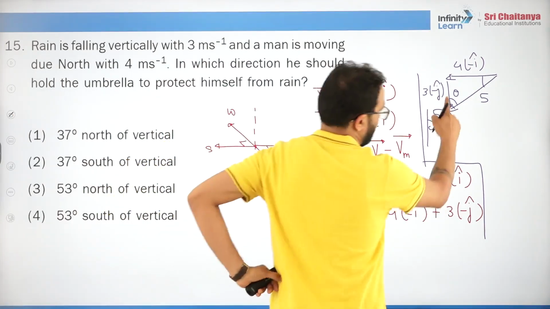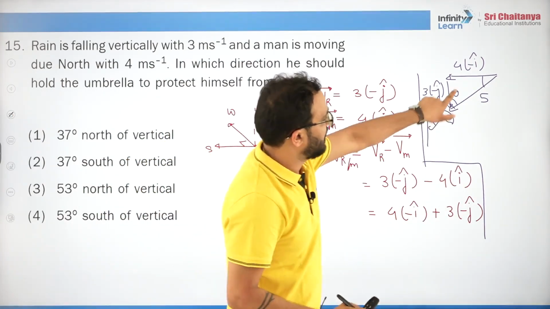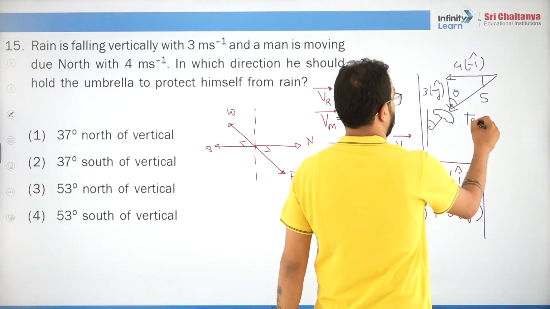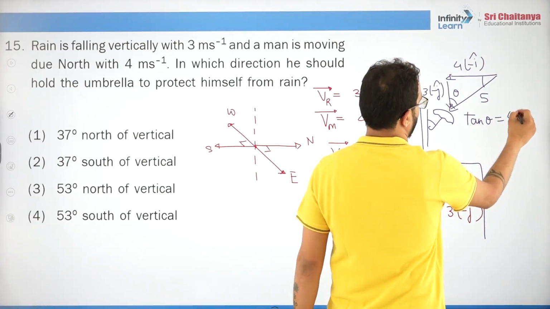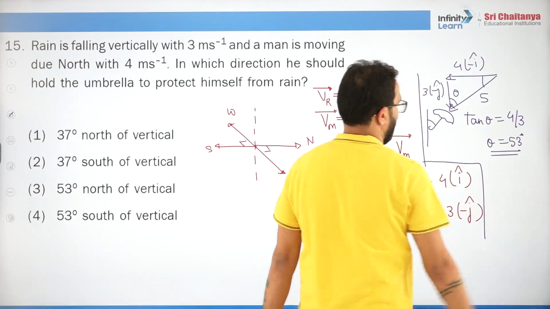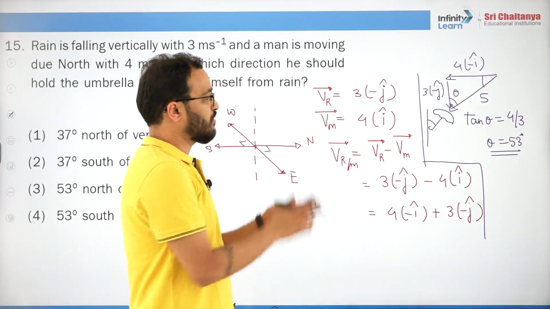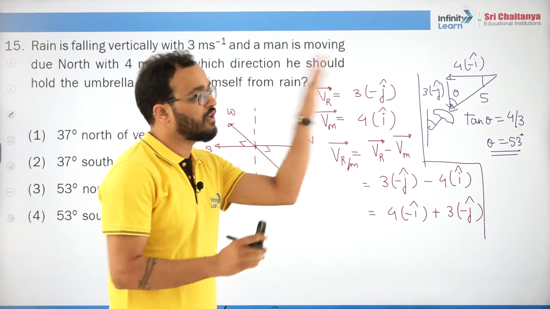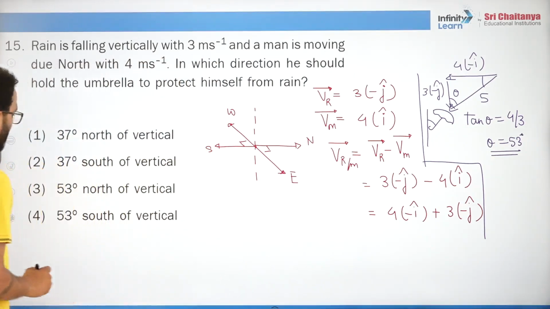So what is the answer? Can you see that here tan theta will be 4 by 3, that means 53 degrees, right? In order to protect himself, he has to keep the umbrella at an angle 53 degrees with the vertical towards north. So 53 degrees north of vertical.